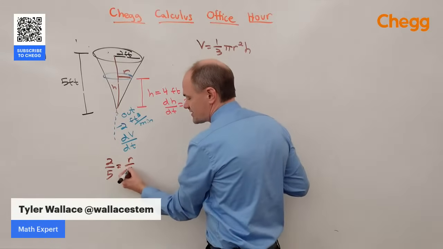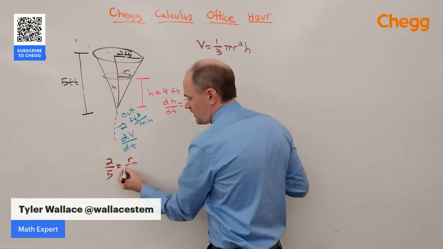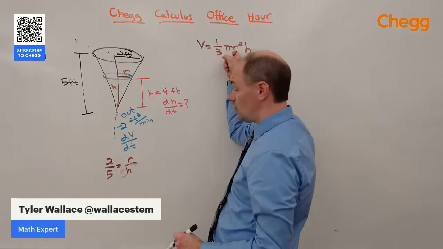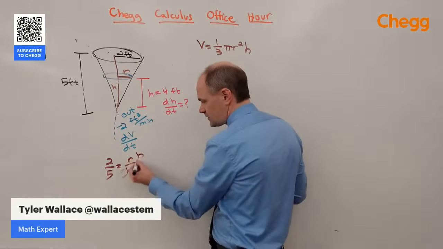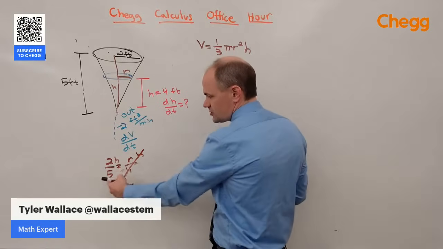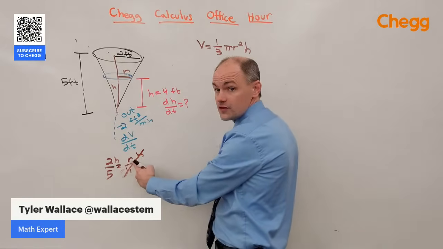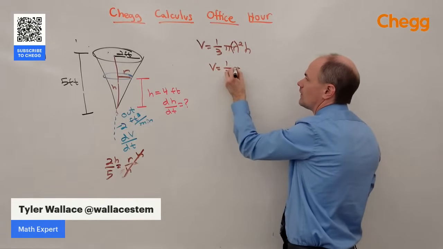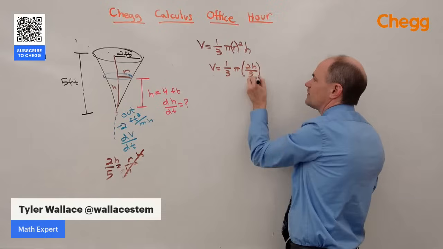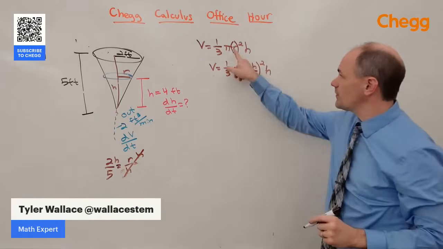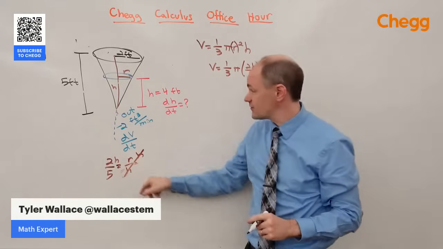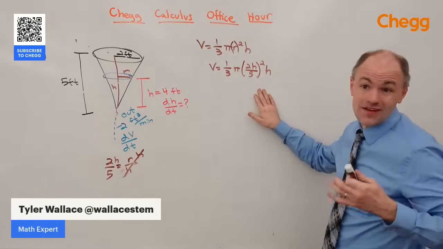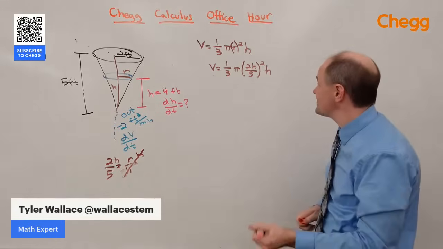But 2 is the radius, height is 5. And so we've got this equation that r/h equals 2/5. We want to get rid of r, so I'll multiply both sides by h. And 2h/5 is equal to r. So this r can be replaced with 2h/5. So same formula, but the radius is 2h/5 because of this relationship. We could go right to the calculus here, but a little bit of algebra is going to make the calculus much easier. So let's go ahead and simplify this.